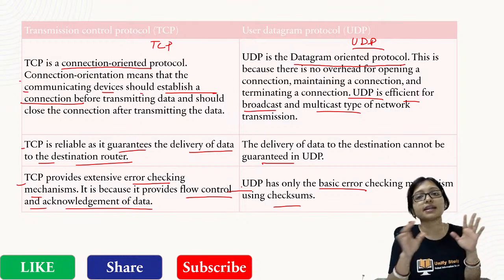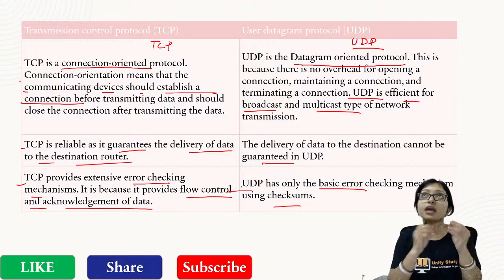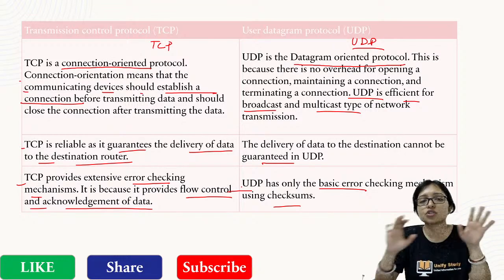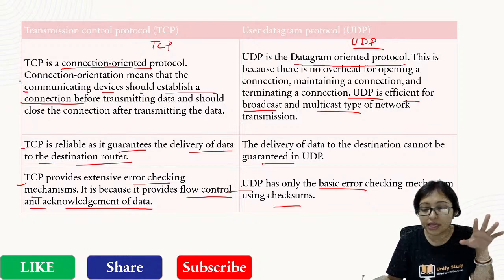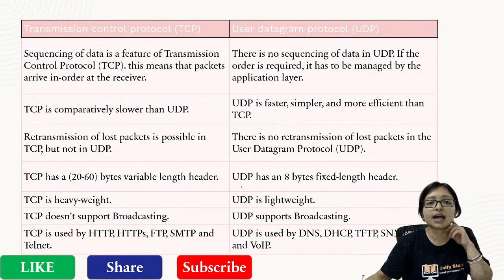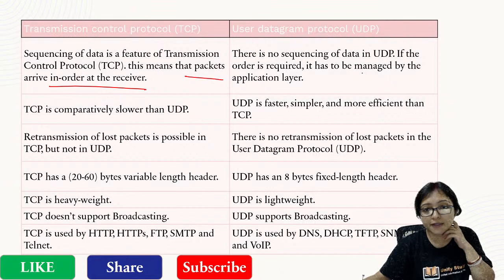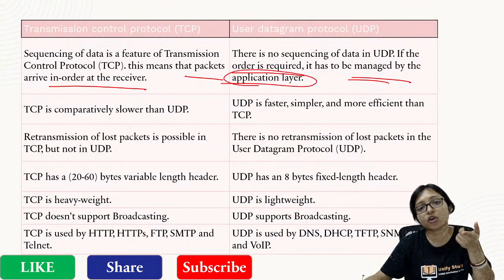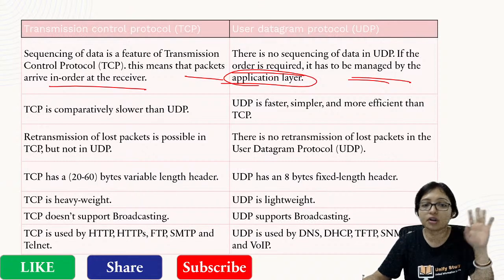I will send the data. It is a broadcast way. After that, who received the data and who did not receive the data, it does not bother about that. Okay, that is the main difference between TCP and UDP. Here other differences are also there. TCP works with the packets in order. In UDP there is no order. If the order is required, it has to be managed by the application layer. UDP specially does not manage any order.